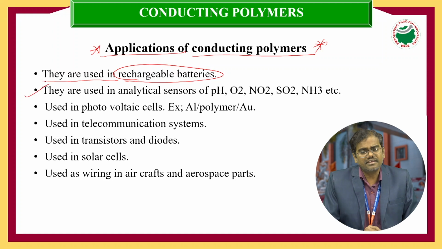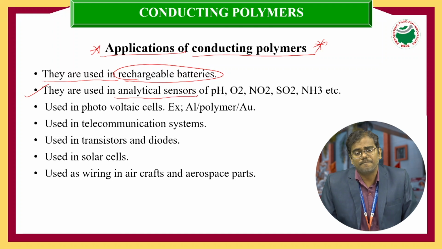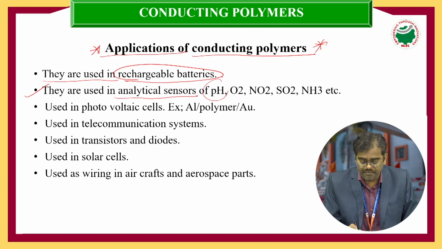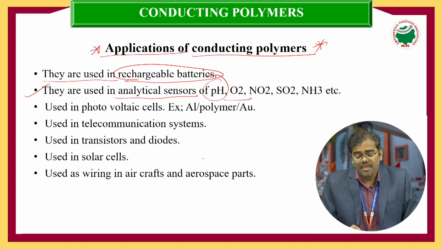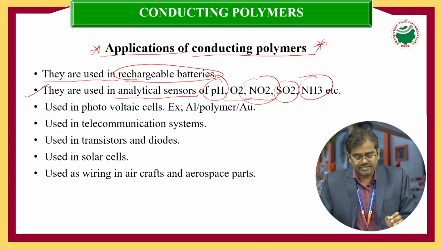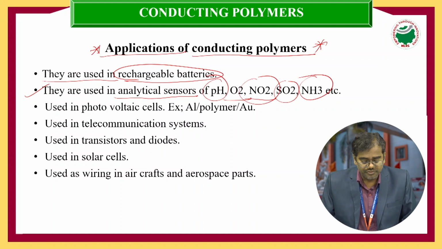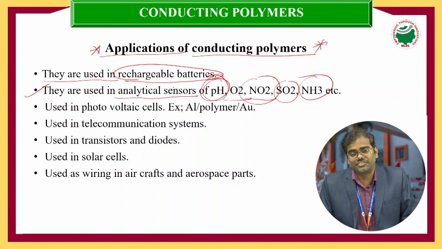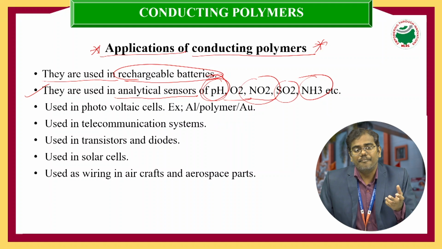Second one, conducting polymers are mostly used in analytical sensors for pH determination, oxygen levels, sulfur dioxide, nitrogen oxides or ammonia. They are used in sensors to determine the pH values of solutions of unknown pH.